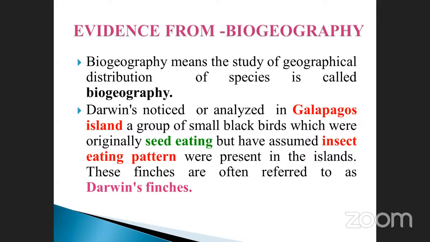A group of small black birds, which could eat only seeds, have assumed an insect-eating pattern on the islands. Once upon a time, they were only seed eating, only vegetarian. But now most of the birds have an insect-eating pattern.